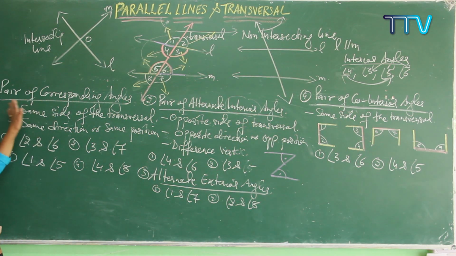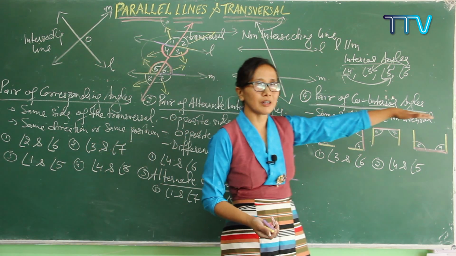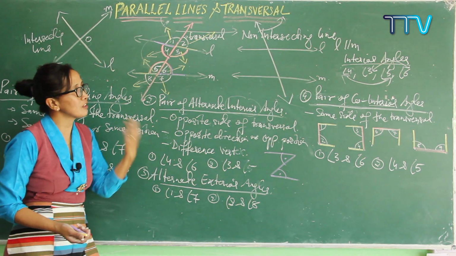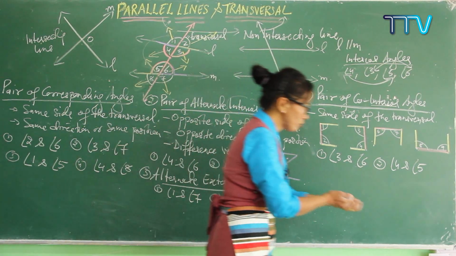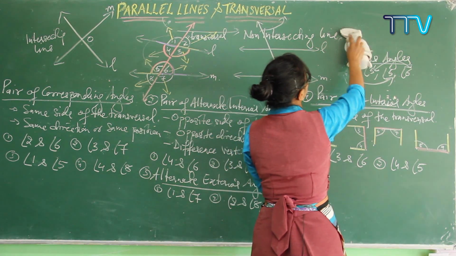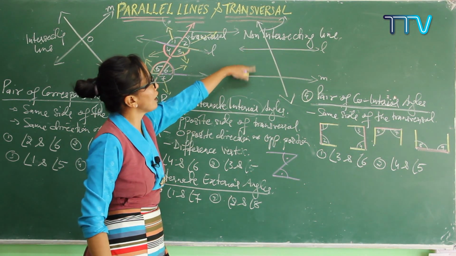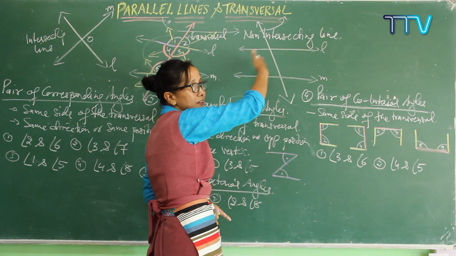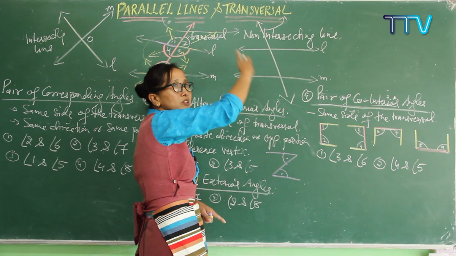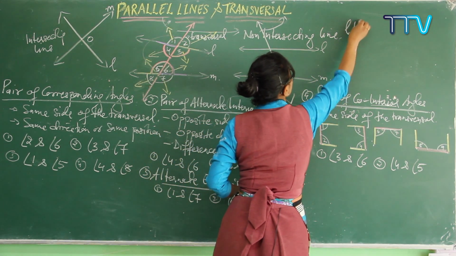Got it clear? So pair of corresponding angles, pair of alternate interior angles, pair of co-interior angles. Once you know this clearly, then it will be really easy if the lines are parallel to each other. Now see, if two lines are parallel to each other and there is one transversal passing through these two parallel lines, let me write here, L is parallel to M.